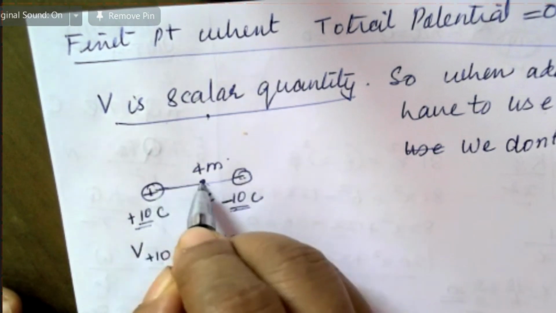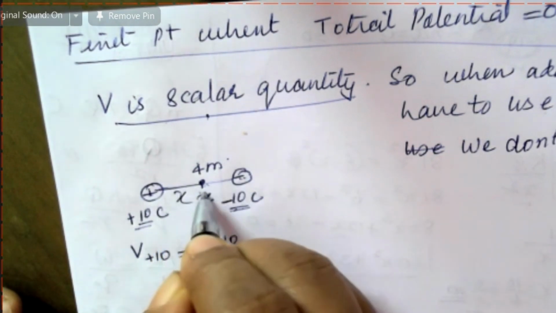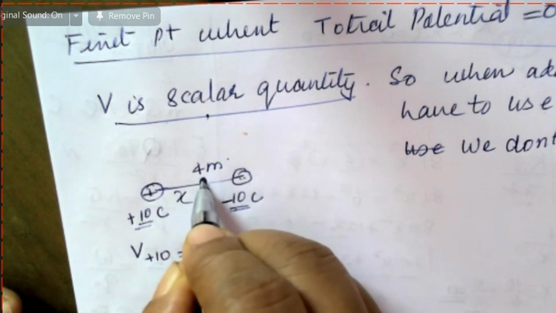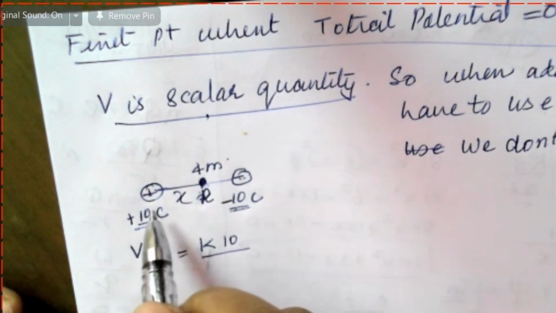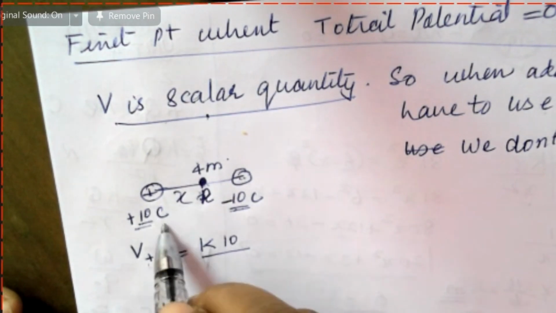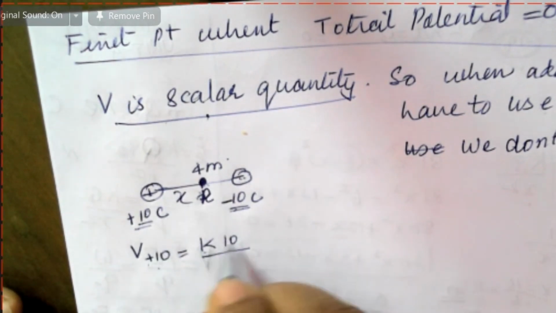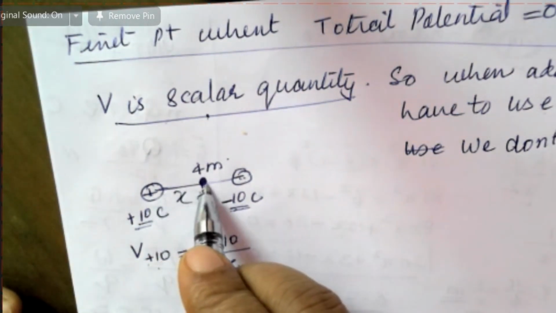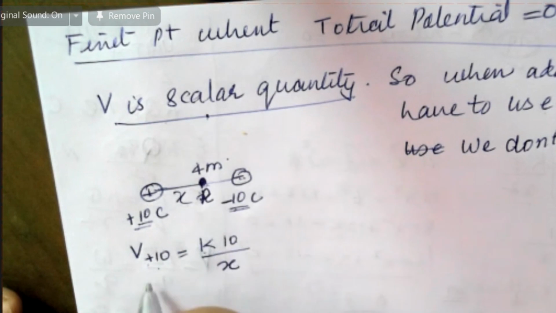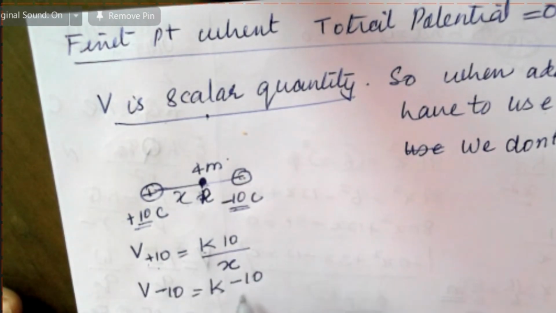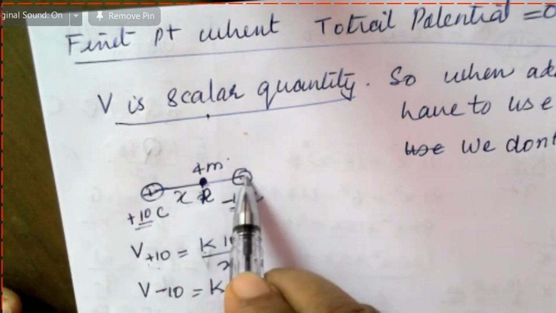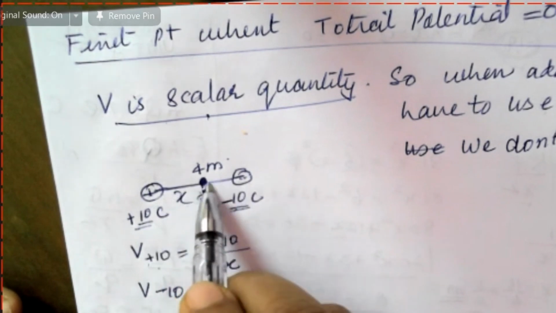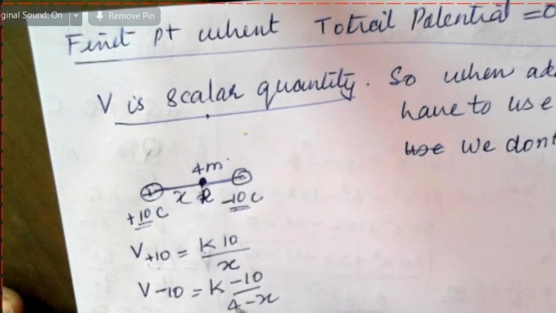The potential due to the plus 10 is KQ by R, where R is X. Now the potential due to negative 10 is K into negative 10 by 4 minus X, since the total is 4 and this part is X.